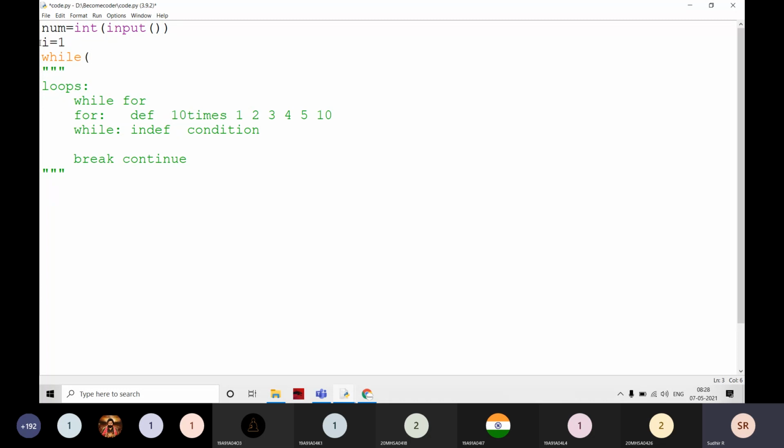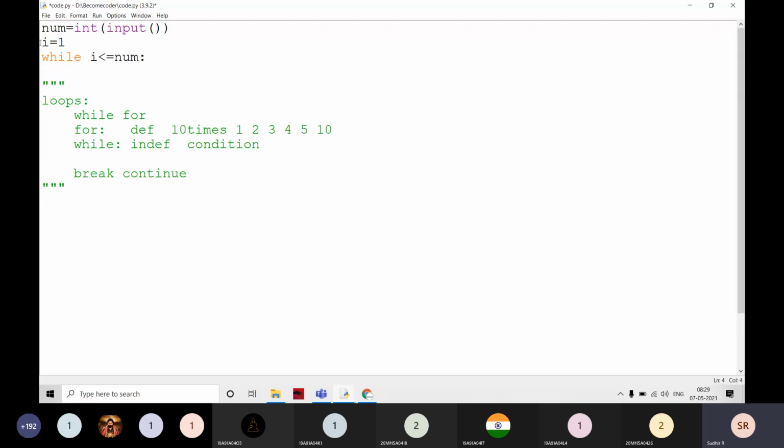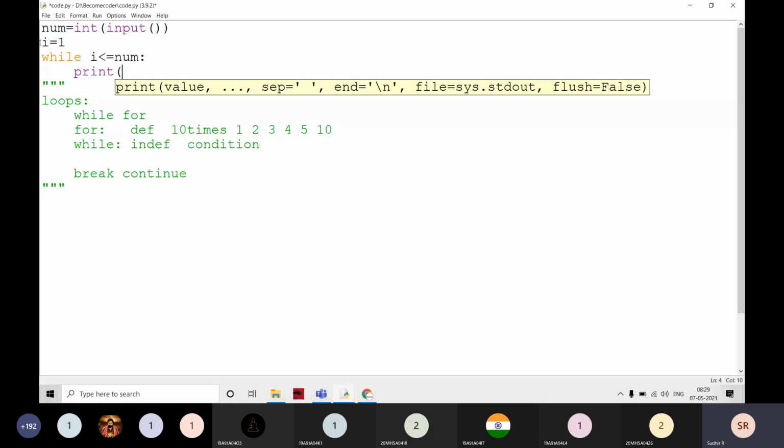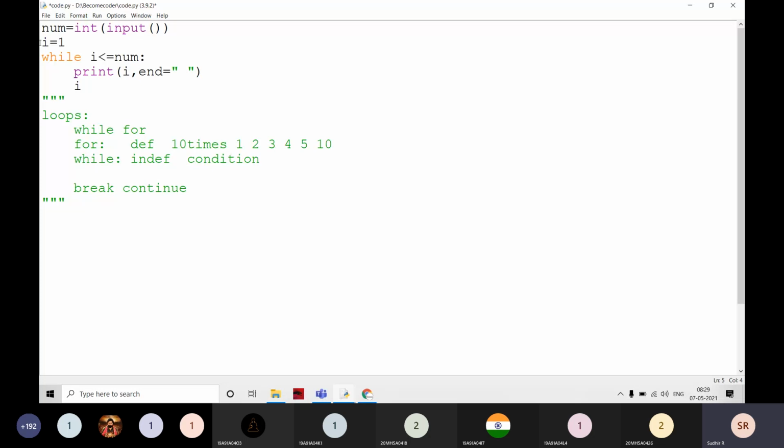Now I can write without the bracket also. i is less than or equal to num here. I can write like this, customized loop, and print. I'm going to print i here. Then i plus is equal to 1. This is the shorthand form. This is very similar to i is equal to i plus 1. Okay, i plus is equal to 1, then it is going to be i is equal to i plus 1.